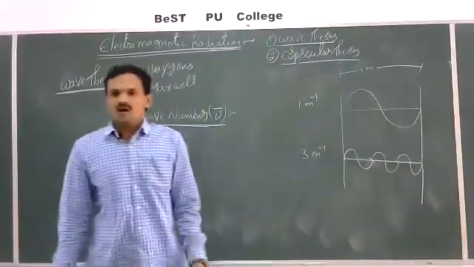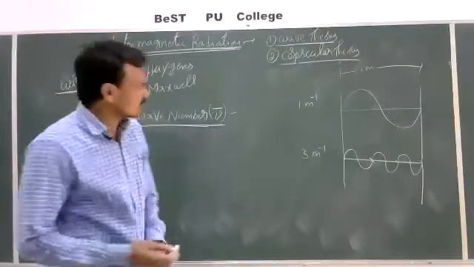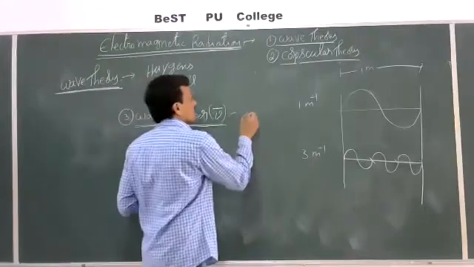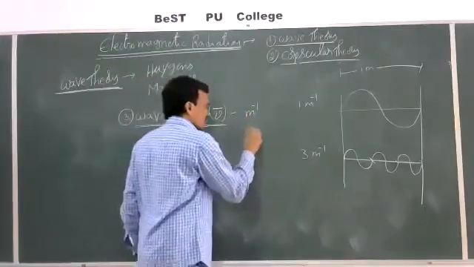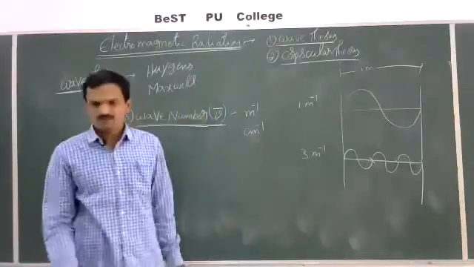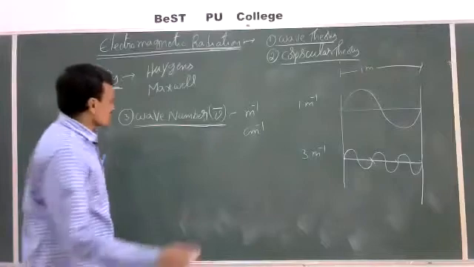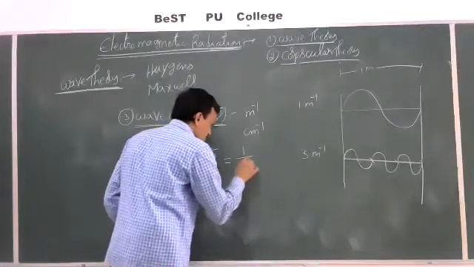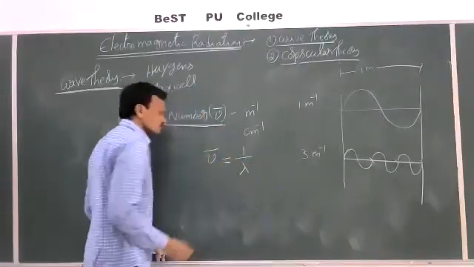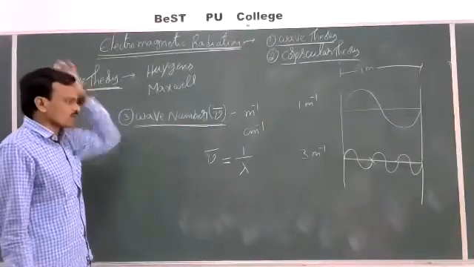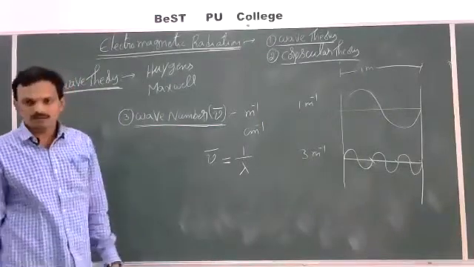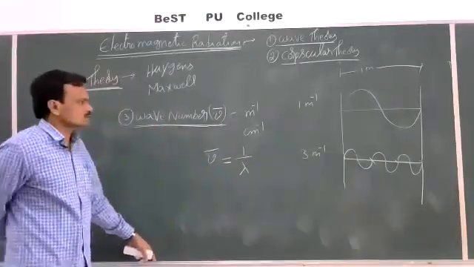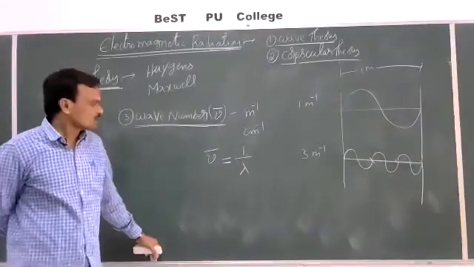Means the number of waves that are present per unit length is called wave number. Okay, and the units of wave number is per meter, otherwise per centimeter, commonly used. And this wave number nu bar is equal to the reciprocal of wavelength. The reciprocal of wavelength: nu bar is equal to 1 by lambda. Okay, that is the wave number.